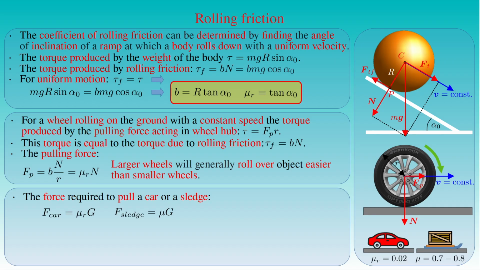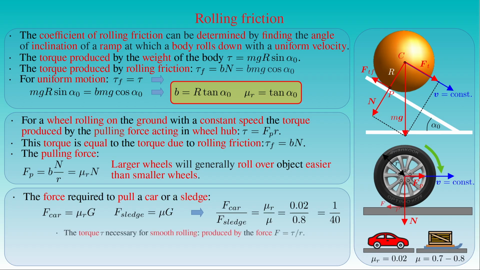If we divide the first equation by the second one, we can write that the ratio of the force applied on the car to the force applied on the sledge is equal to the ratio of the coefficient of rolling friction μr to the coefficient of sliding friction μ. After having substituted the values 0.02 and 0.8 into the fraction, we obtain 1/40, that is, on dry asphalt a car can be pulled by 40 times less force than a sledge of the same weight.